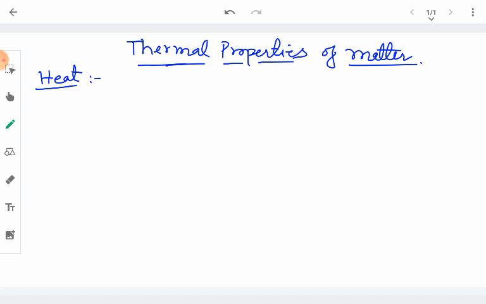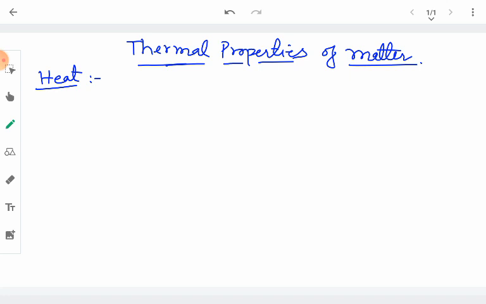You feel that your skin is burning if there is excess heat in the summer, and you will feel the sunlight to be pleasant whenever it is winter. So heat is something that produces the sensation of hotness or coldness in us. When heat is present, we feel that it is hot, and whenever heat is not there or it is comparatively less, then we feel that it is cold.